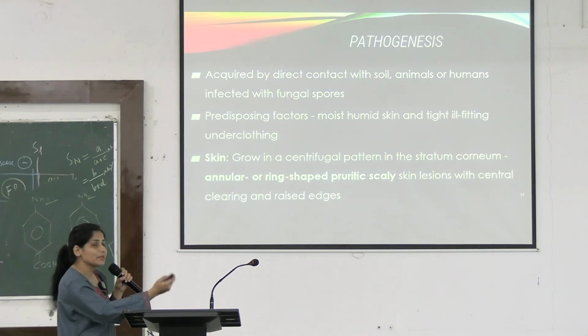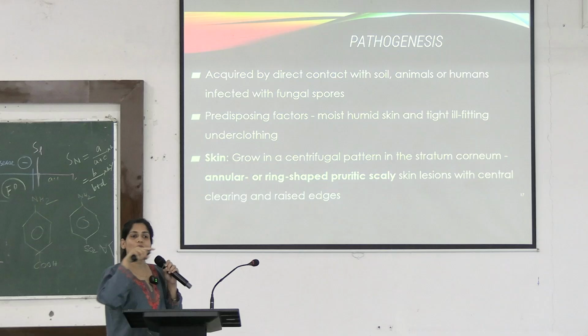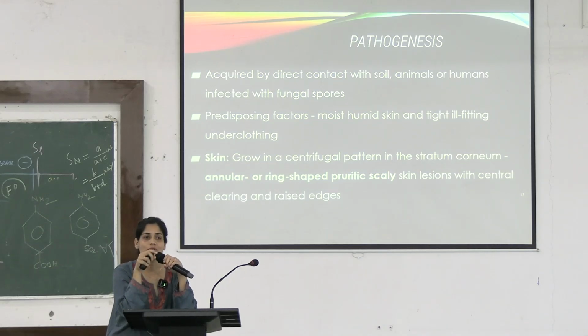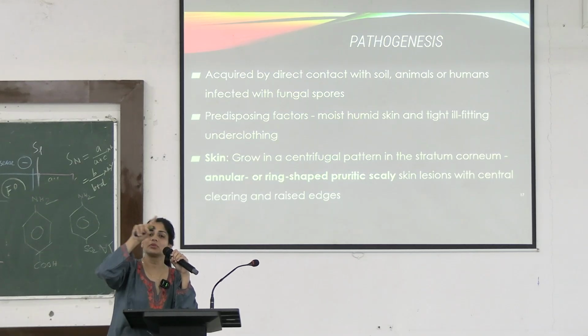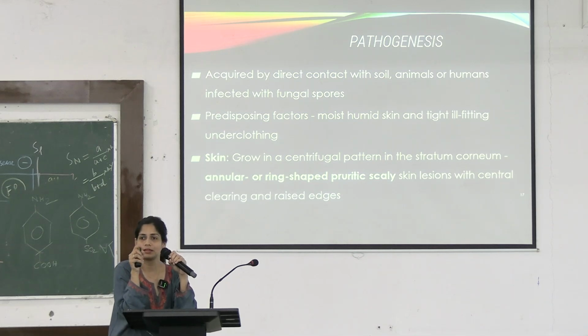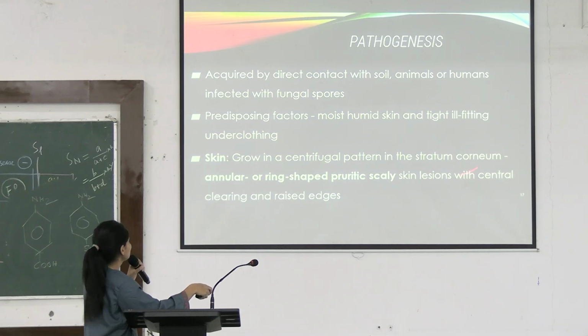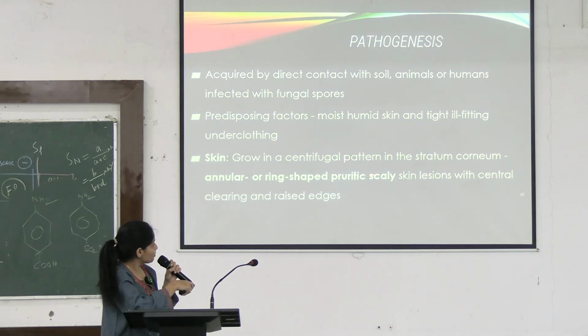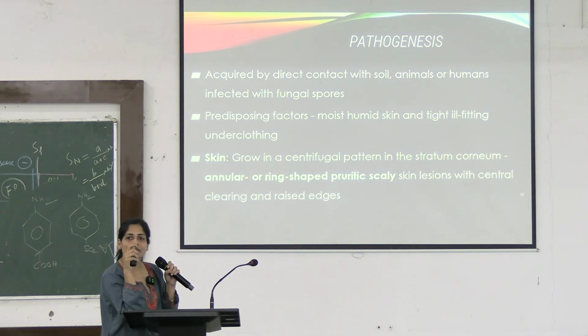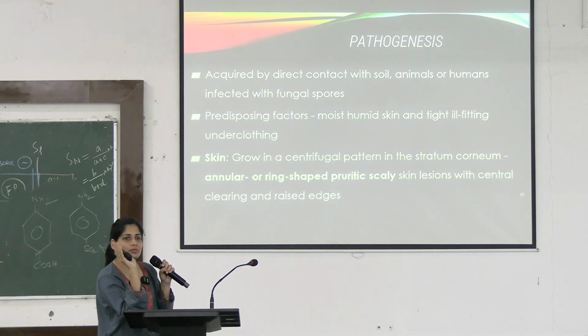Okay, what happens in dermatophytes? You can see a centrifugal pattern of infection. So there is central clearing. Have you seen ringworm anytime? There is central clearing and surrounding skin is infected. So that is known as centrifugal pattern. Where is it affecting? Stratum corneum, ring-shaped pruritic scaly lesion with central clearing and raised edge. So it is pruritic also. Whenever there is this infection, intense itching is experienced. Okay?